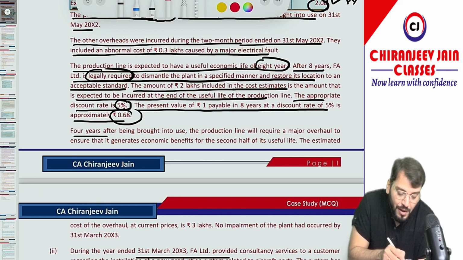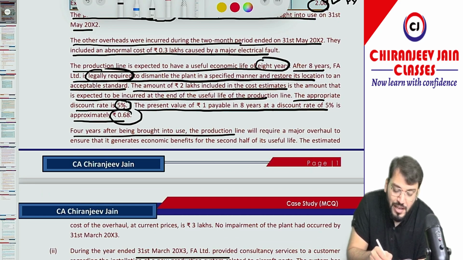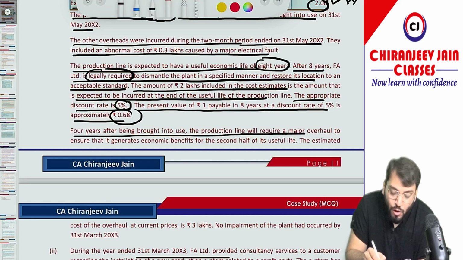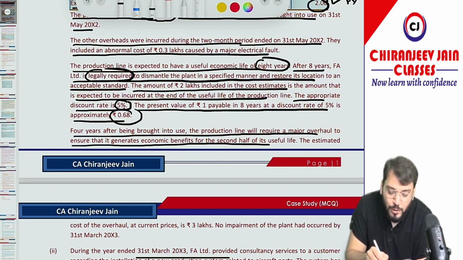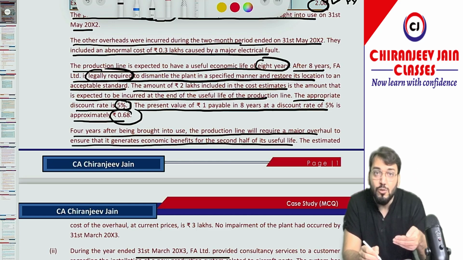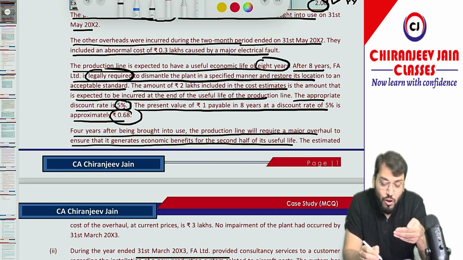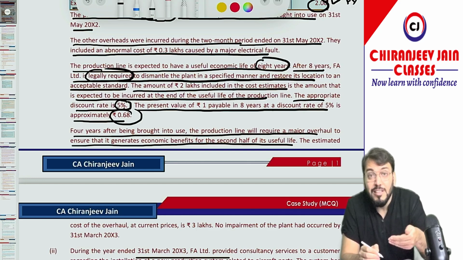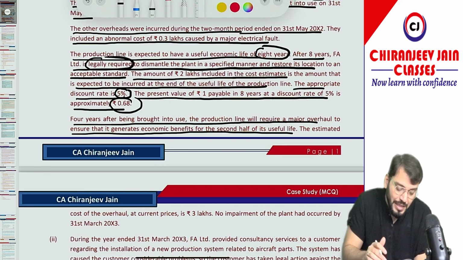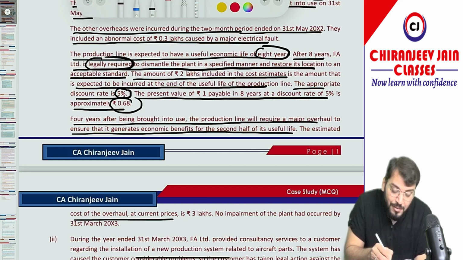Then what is given: 4 years after being brought into use, the production line will require a major overhaul to ensure that it generates economic benefit for the second half of its useful life. So after 4 years, we need to do some major inspection cost, major overhaul cost, and that will give economic benefit for the next 4 years. The estimated cost of overhaul at current price is 3 lakh.